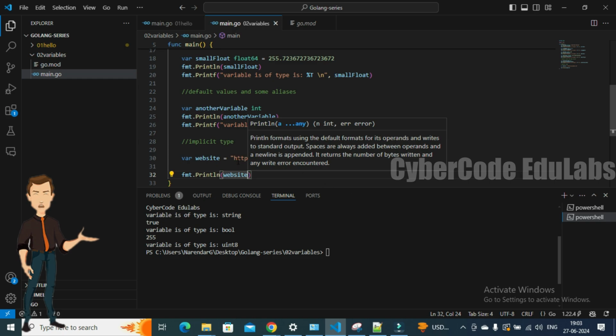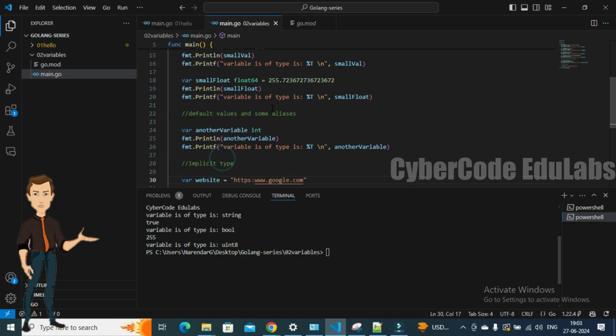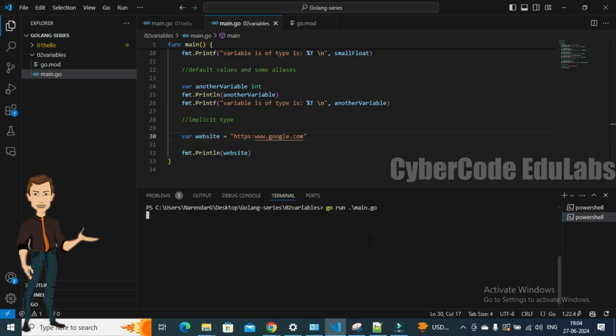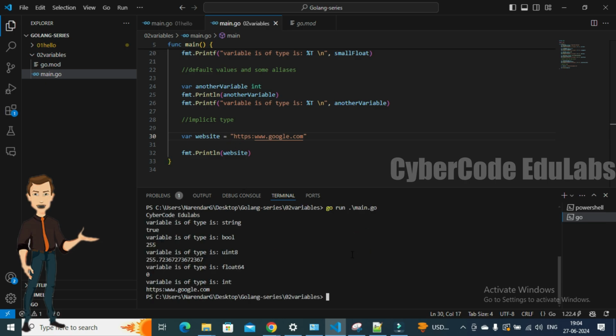Notice here, one thing you should have noticed: nobody is complaining, as we did not declare the type of the variable here. So far we have declared the type of the variable, but here we did not give the type of the variable. But it is not showing any error here. If you try to run the code, obviously it will work. It is showing the variable type and giving the output without any errors.